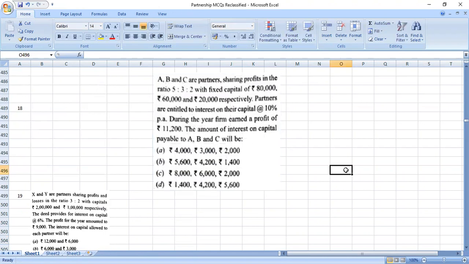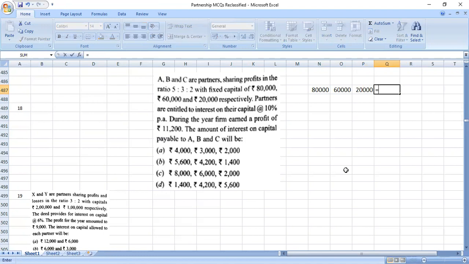A, B, and C are partners sharing profits in the ratio 5:3:2 with fixed capitals of 80,000, 60,000, and 20,000. Partners are entitled to interest on capital at the rate of 10% per annum. During the year, the firm earned a profit of 11,200. Children, same question, a question of insufficient profits to pay interest. So 80,000, 60,000, 20,000, the total capital in the firm is 1,60,000.